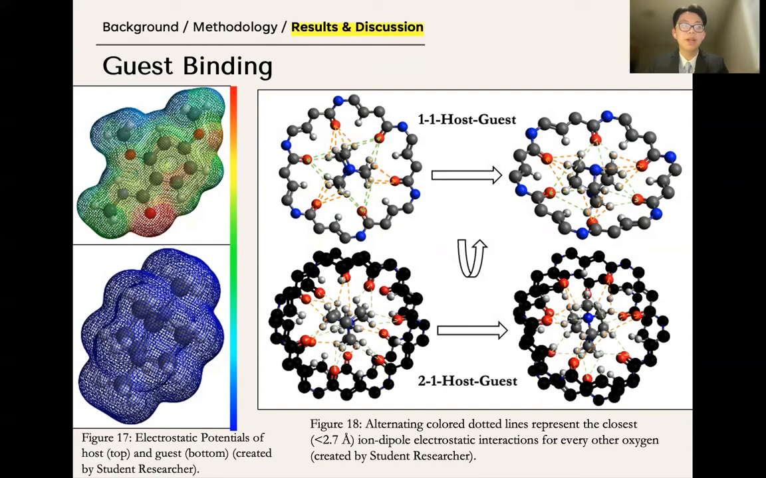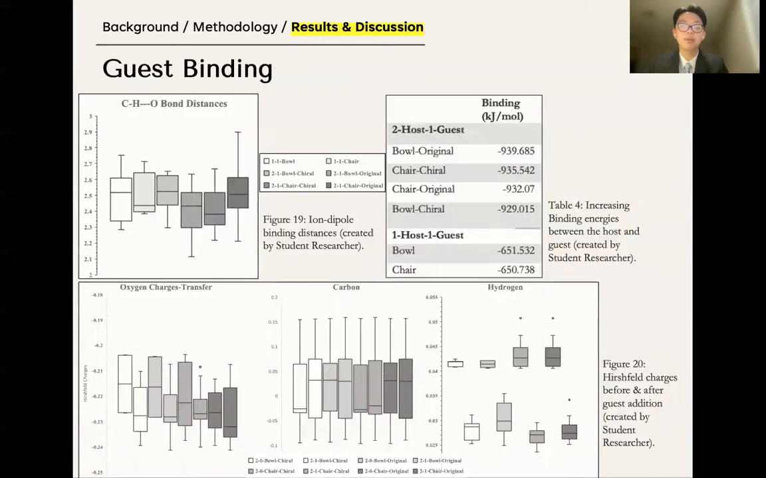due to its +2 charge. In figure 18, green or orange lines represent ion-dipole interactions. In one host, one guest system, there were more interactions per oxygen, but they're also weaker because the interatomic distance was greater. In 2 host, 1 guest systems, there were less interactions per oxygen, but they were stronger due to proximity. In order to measure ion-dipole interactions, I analyzed Hirschfeld and Voronoi charges.